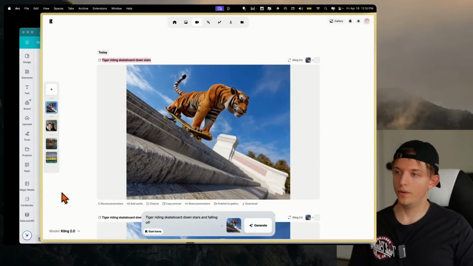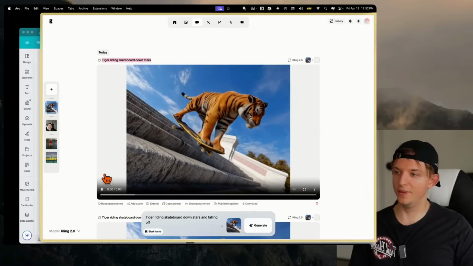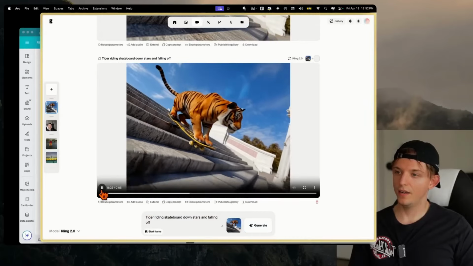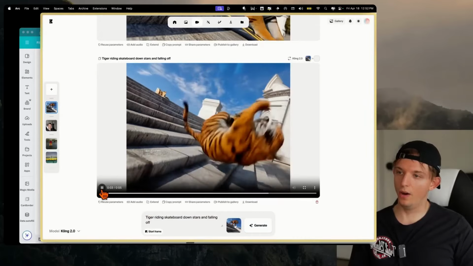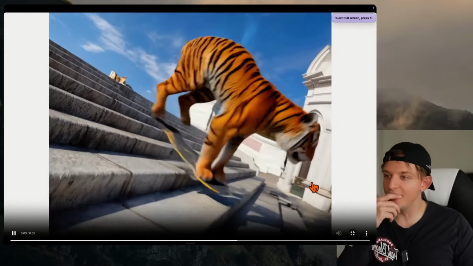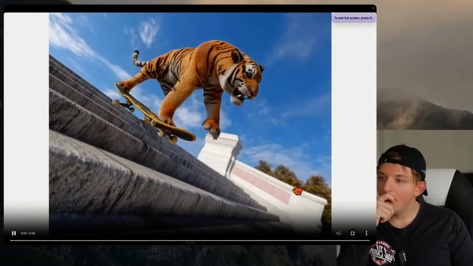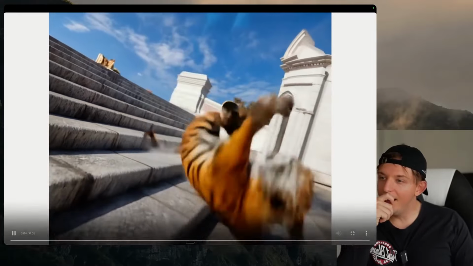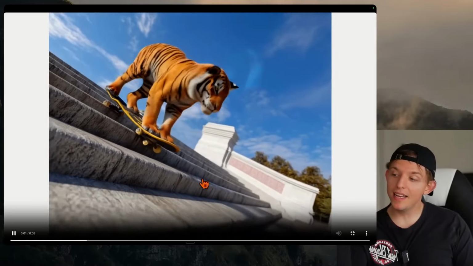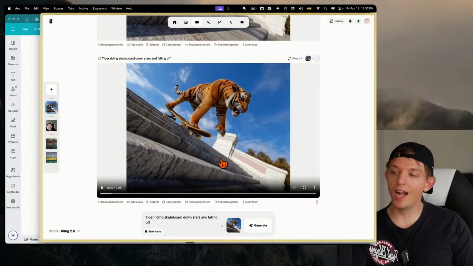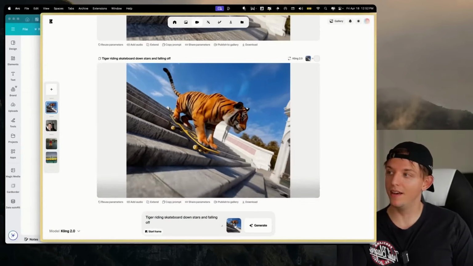Oh, whoa. Okay, a lot more detailed, but very interesting. Oh, wow. Oh, what the hell? That's actually crazy. Oh, it wiped out. So he's like riding down the hill and then it flips. So Kling actually is the most detailed model. Kling actually goes crazy, I'm not going to lie.